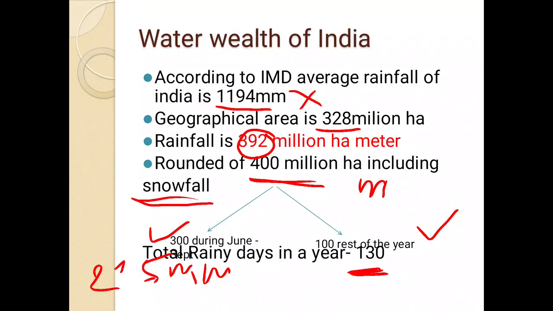In India, we receive 130 rainy days in a year. So this is the water wealth of India, and this is our first lecture, that is irrigation and irrigation management and water resources of India and Maharashtra. Okay, thank you.